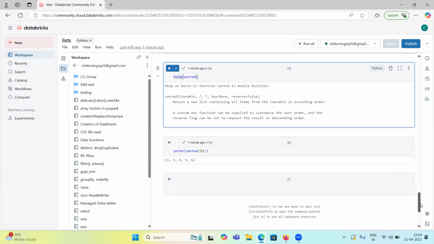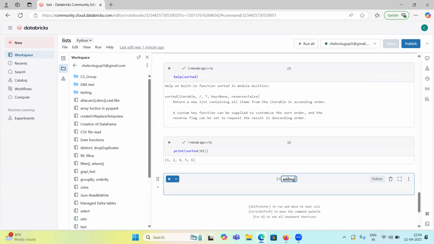How to add items in tuples. Let's discuss how we can add elements. Adding means we cannot add, right?